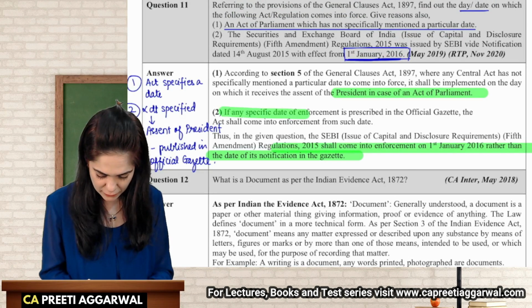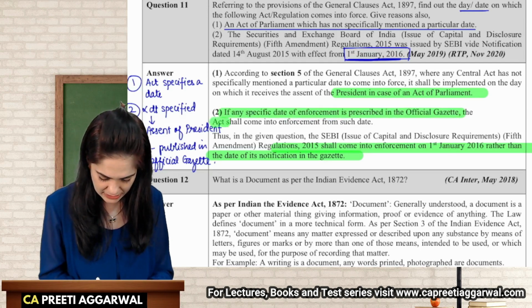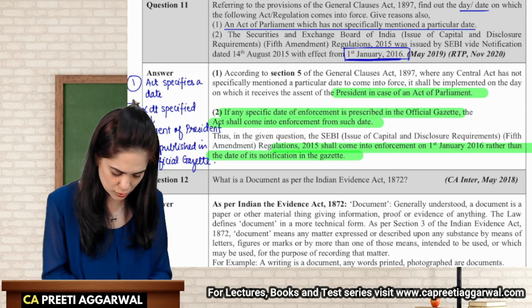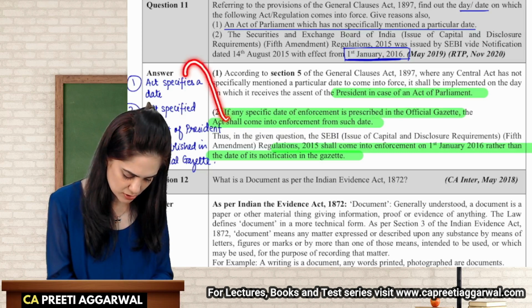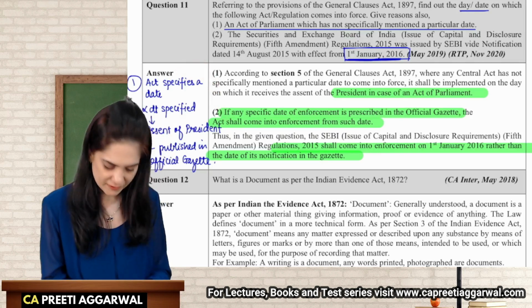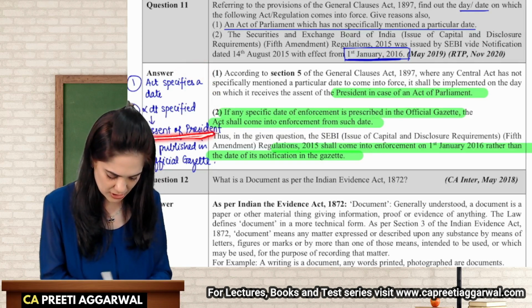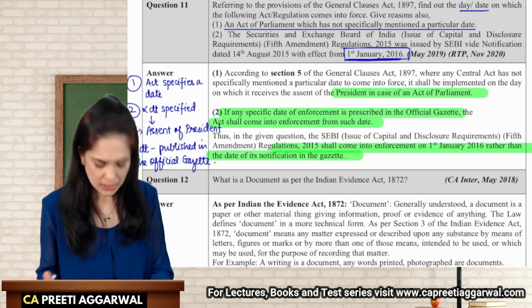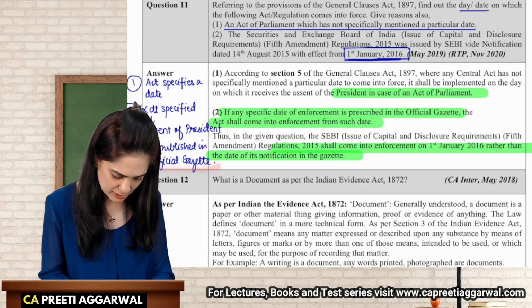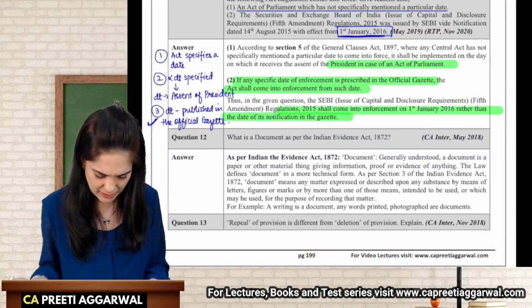If any specified date of enforcement is prescribed in the official gazette, then the act will come into force from such date. So first preference will be given to that date. Second preference will be given to the date on which the assent of the president was given. Third, the date we publish it in the official gazette can be considered.